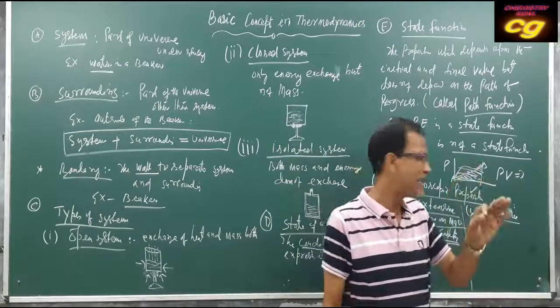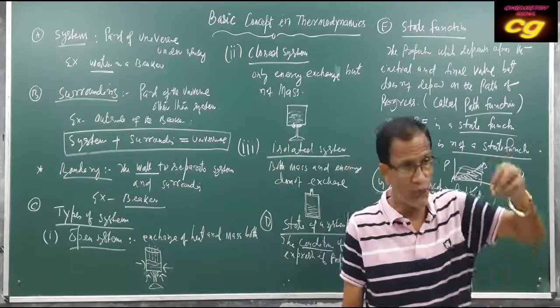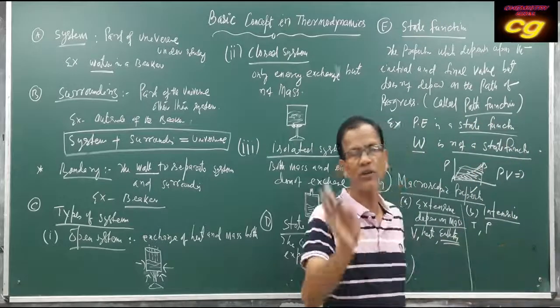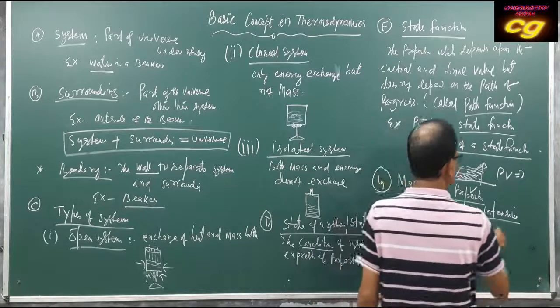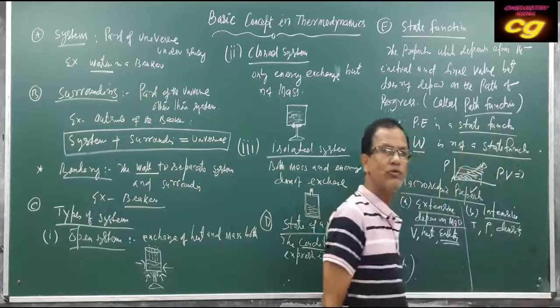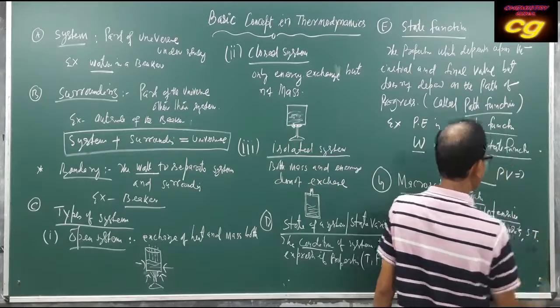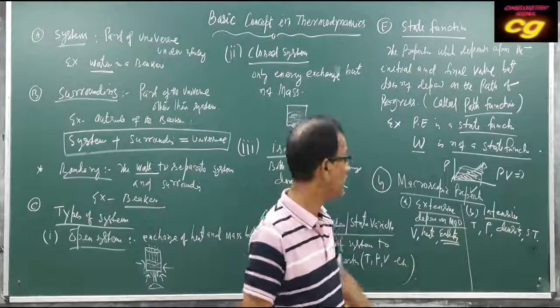Pressure is force per unit area. It is fixed, so pressure does not depend upon the mass. Temperature, pressure, and density, also surface tension, you have read. So these are called intensive properties.